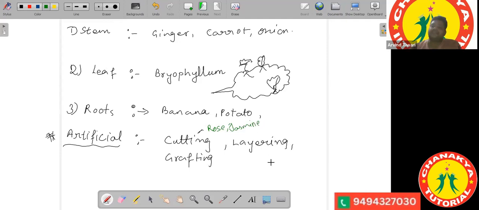Then the layering, it can be done in two ways. Either it can be air layering or ground layering. So it is done with the case of lemon. Layering can be done with the case of lemon, or it can be done with mango tree. Okay. So I will show you some pictures of layering in mango tree. So I hope you have understood what does layering mean.